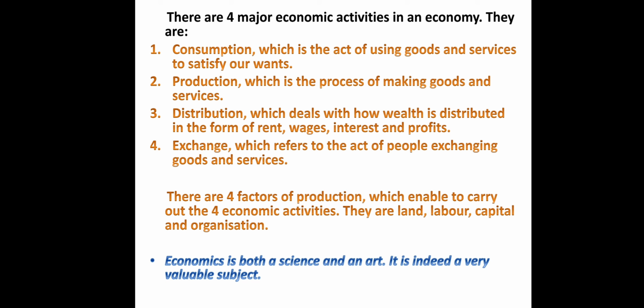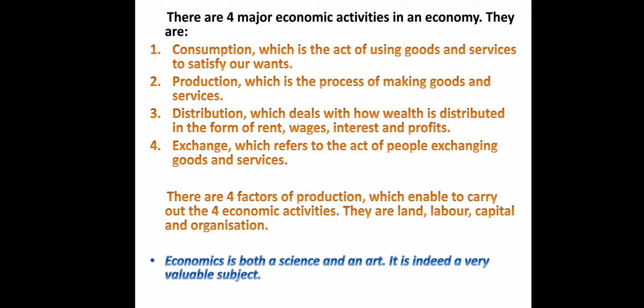Now we must understand that there are four major economic activities which take place in an economy. They are consumption, which is the act of using goods and services to satisfy our wants. The next activity which takes place in an economy is production, because you have to have goods and services to satisfy people's wants. Then we have distribution, because wealth has to be distributed to the people. People have to earn money. How do they earn the money?